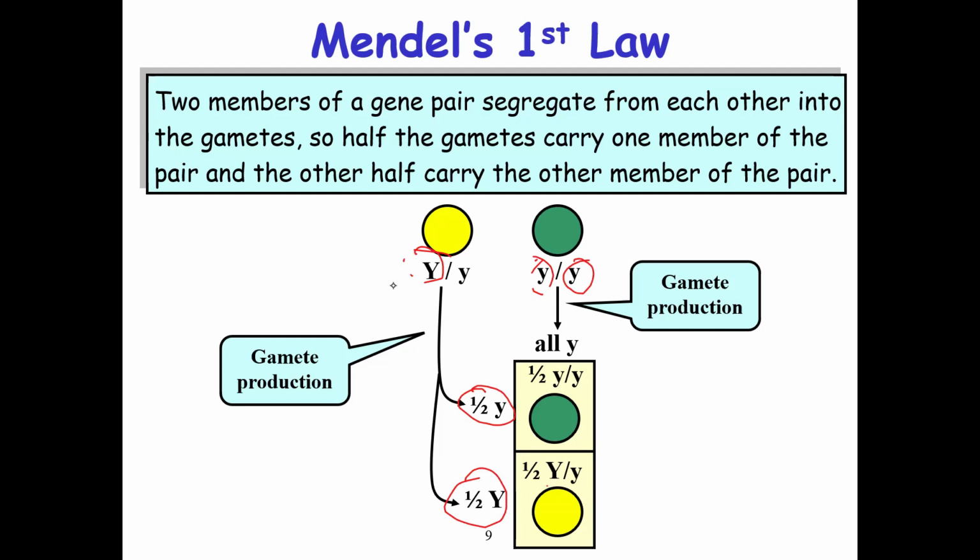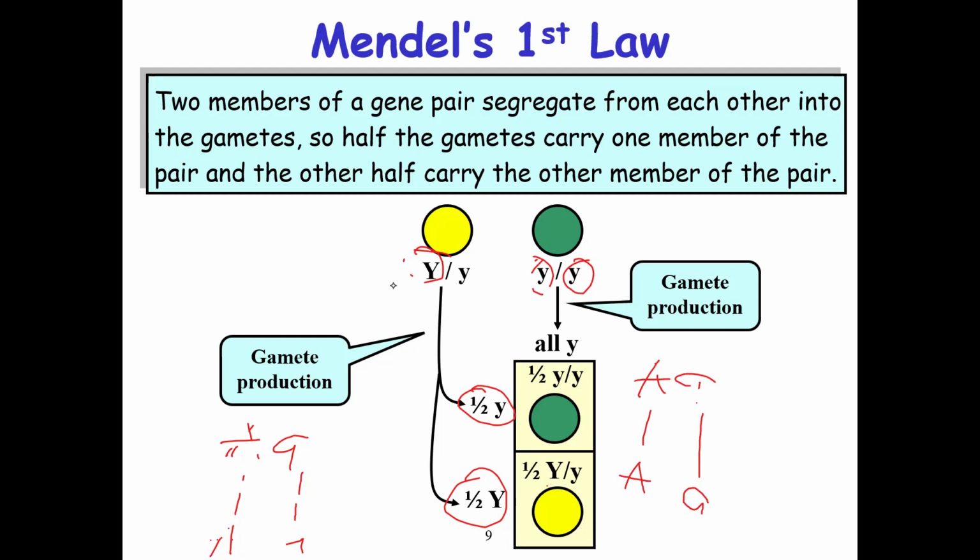So according to this first law of inheritance, if you have two members of a gene pair, they segregate themselves. For example, if you have capital A, small a, the capital A will segregate itself and the small a will also segregate itself.